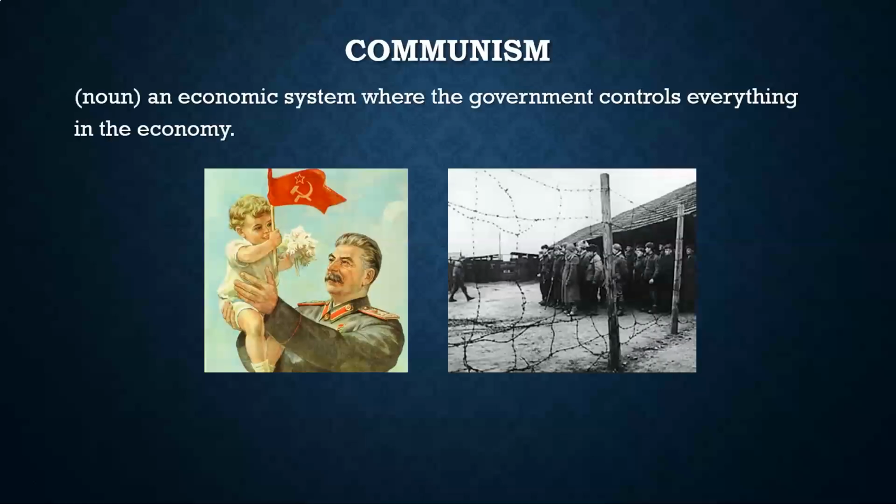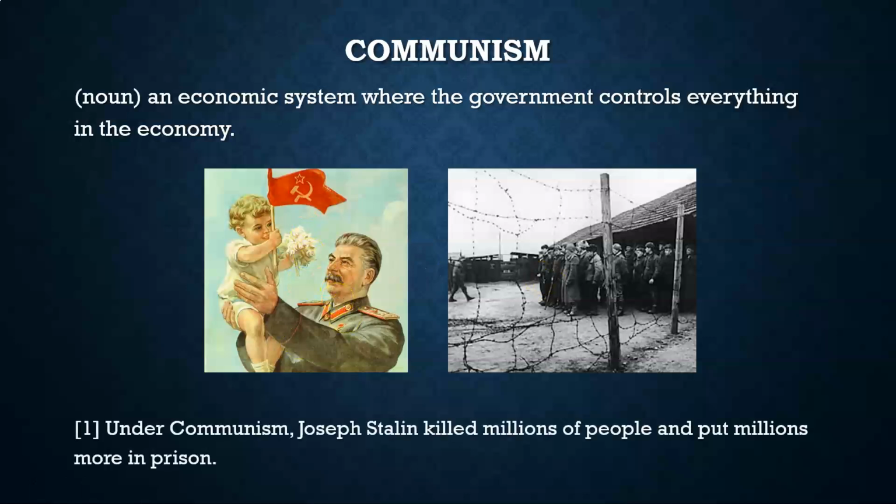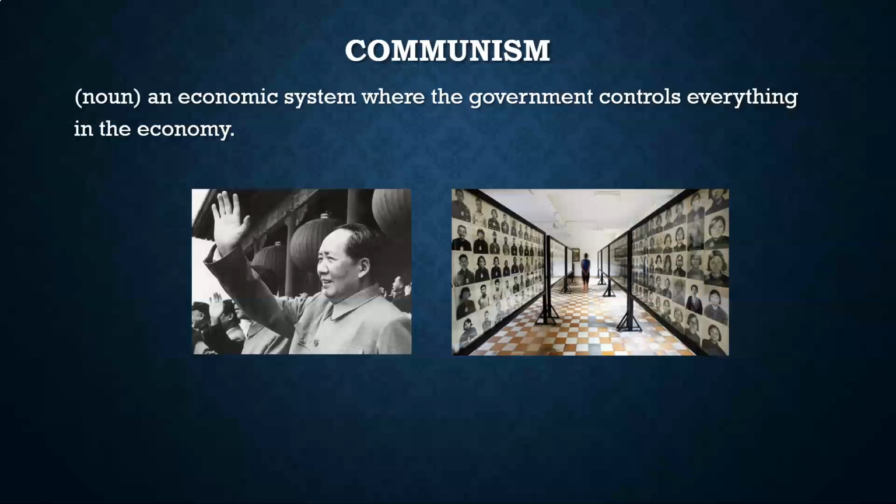We're starting with communism. Communism is an economic system where the government controls everything in the economy. This picture here is of Joseph Stalin. He was a Russian and a Soviet leader. And under communism, Joseph Stalin killed millions of people and put millions more in prison. So you can see how serious this is.